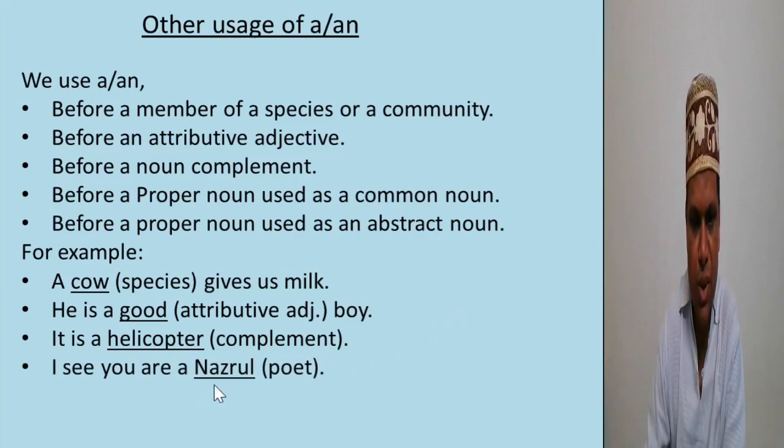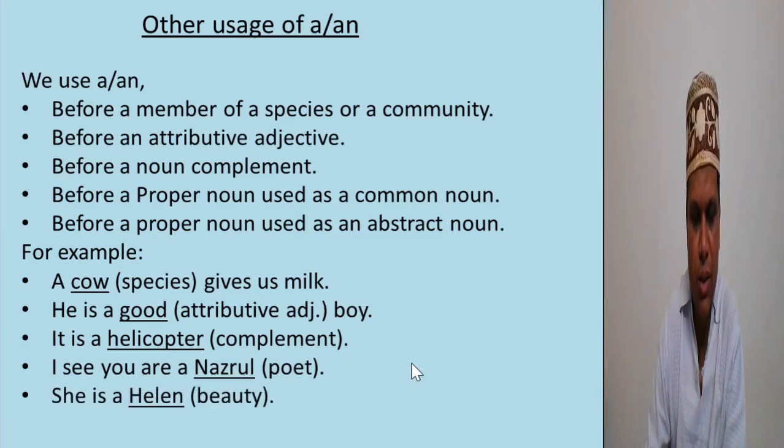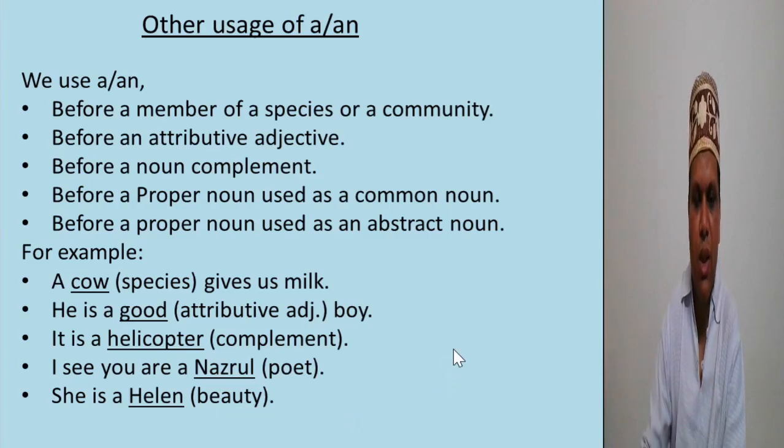Here, Nazrul is a proper noun, but it is used as a poet. A poet is a common noun. She is a Helen. So here, Helen refers to beauty. Helen was the most beautiful woman in Greek literature. So Helen is used instead of beauty, an abstract idea.